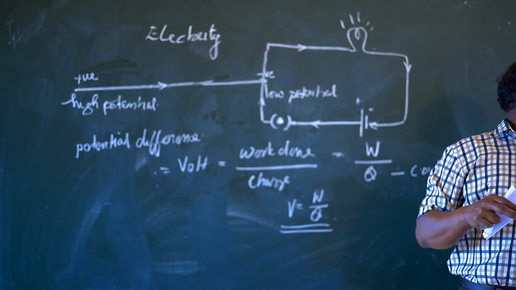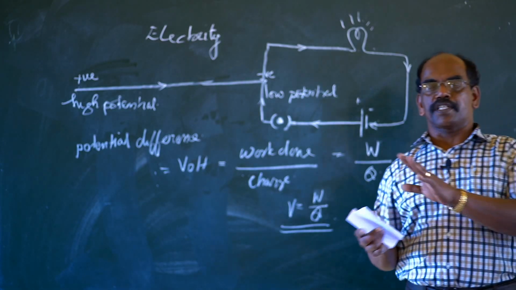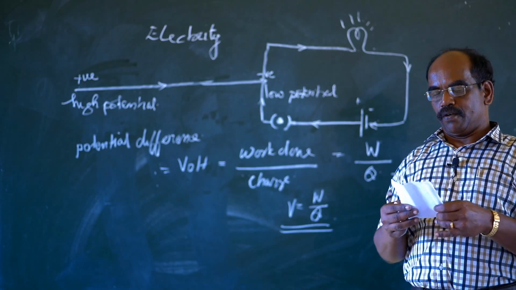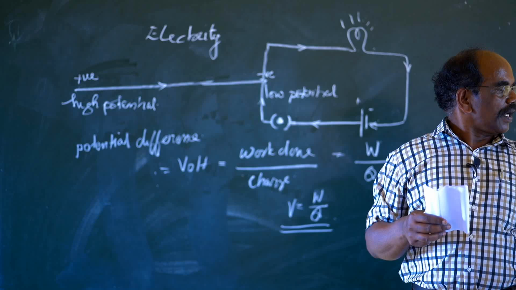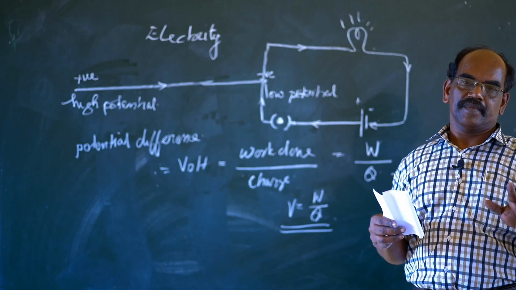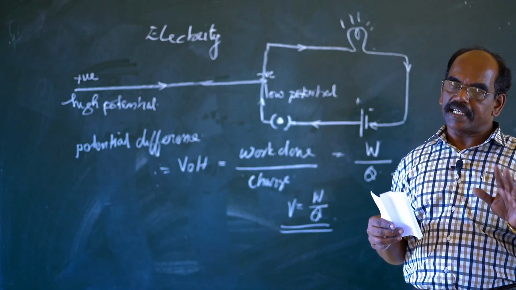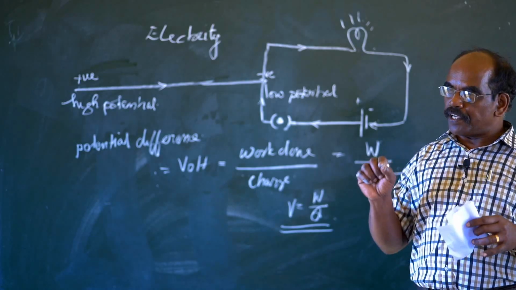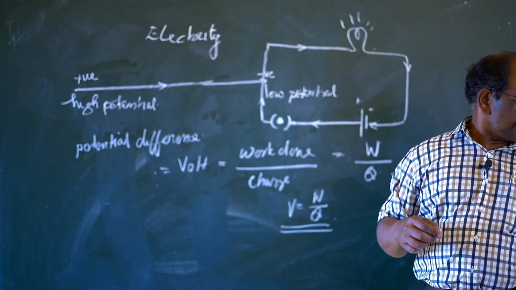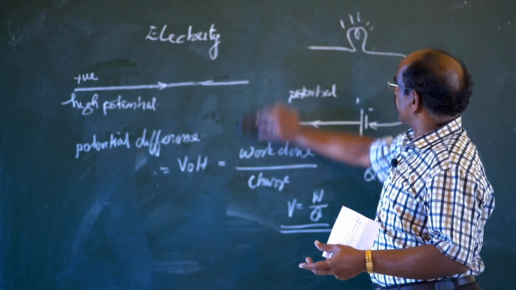Now we have discussed today the SI units of strength of current and potential difference, and also the materials that conduct electricity, which we call conductors. On the basis of these materials, three types of materials are there.